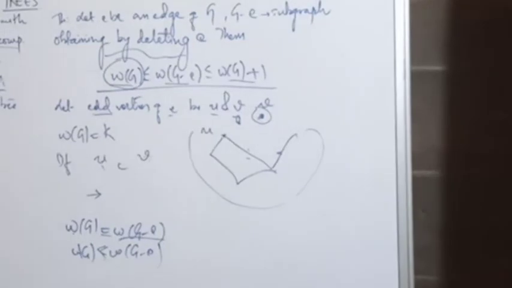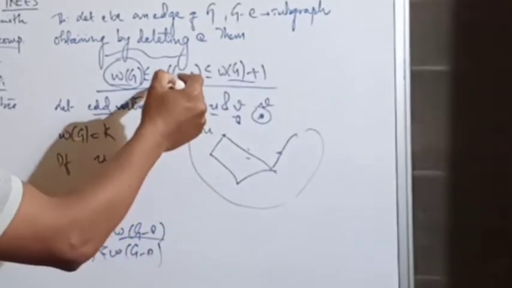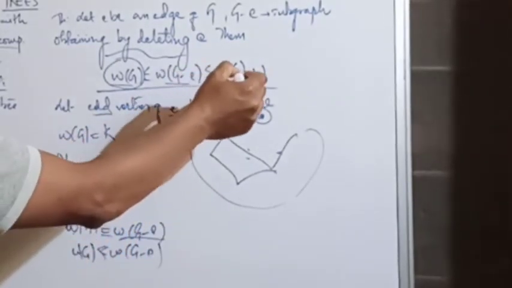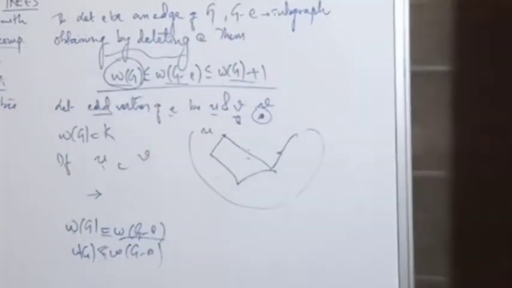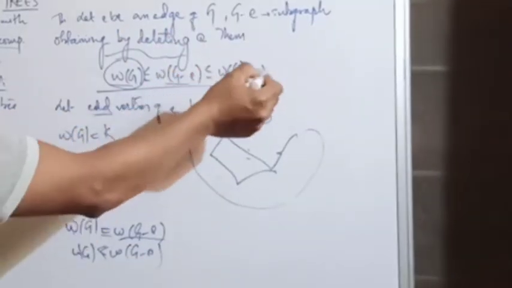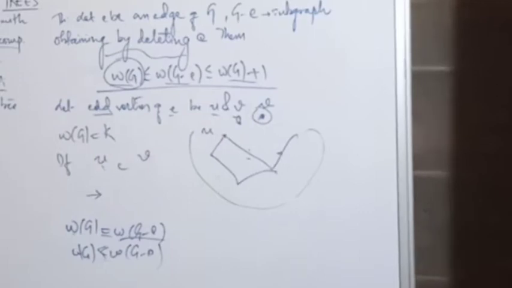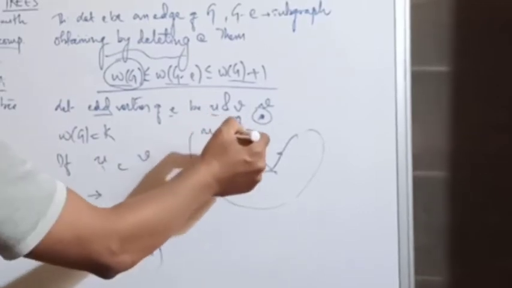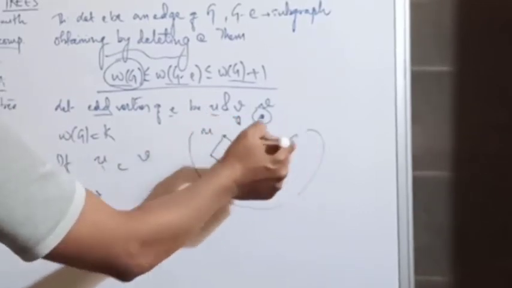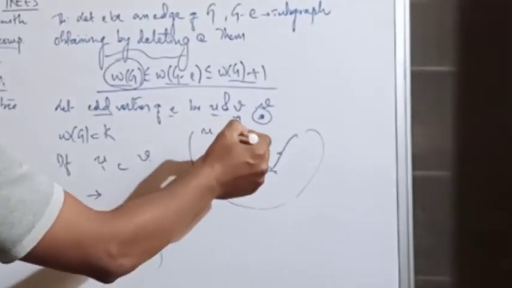And the next thing is W of G minus E is less than or equal to W of G plus 1. Now again, when they are equal, W of G plus 1, in this case W of G minus E, again the same thing.